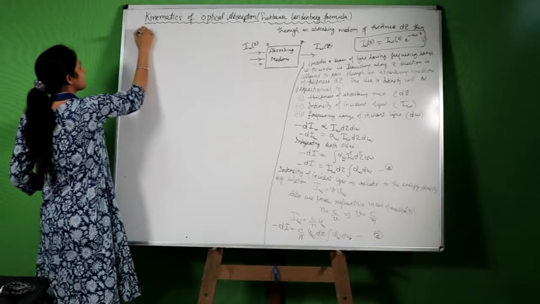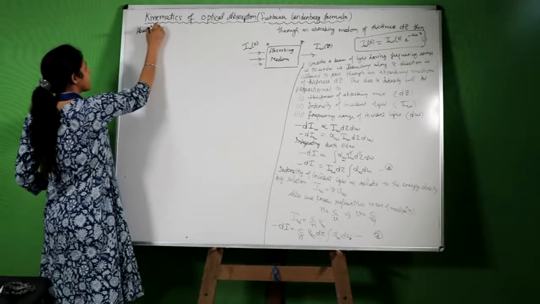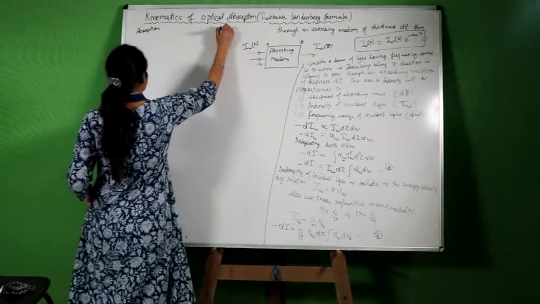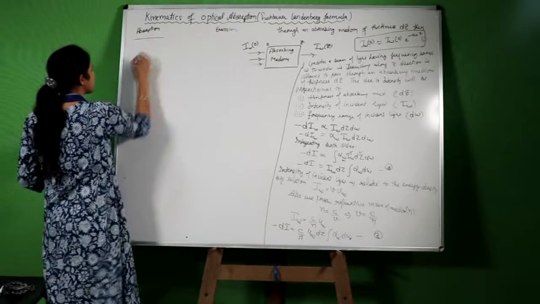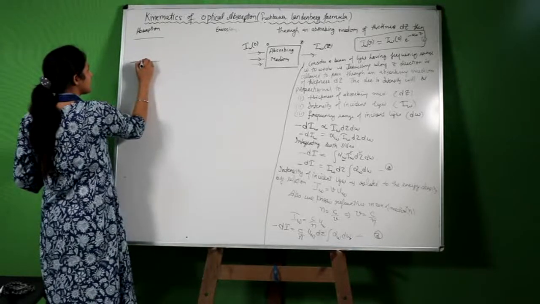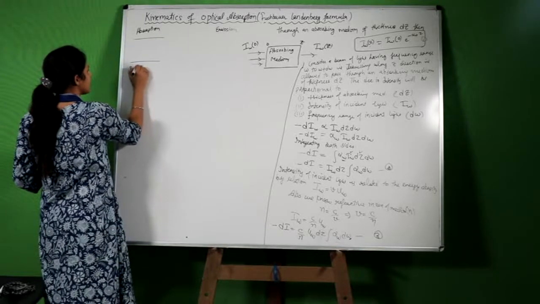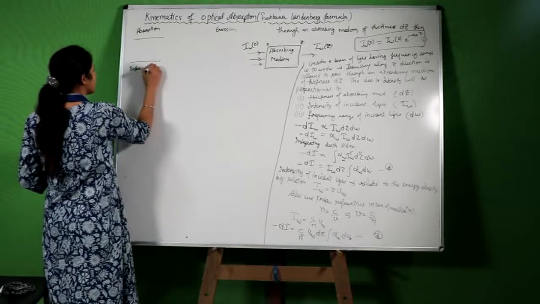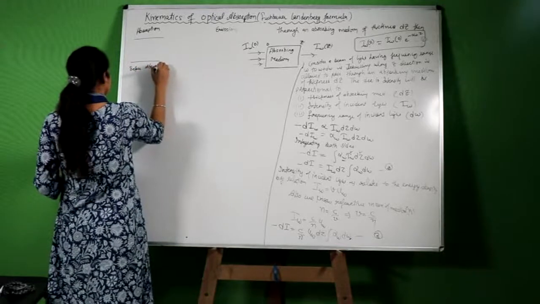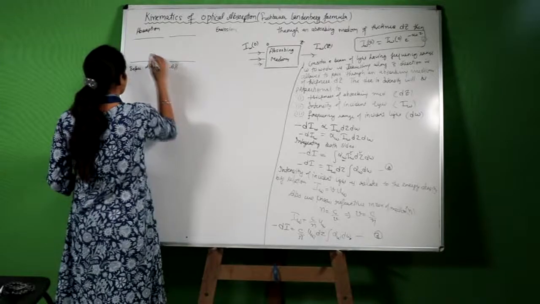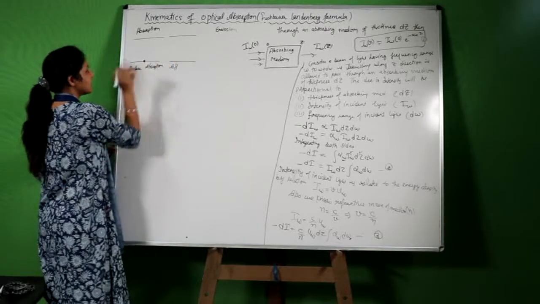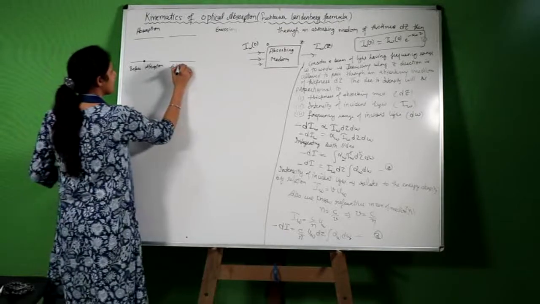One is absorption and the second one is emission. In the absorption process, an atom absorbs. This is, let us say, before absorption, and this is after. Before absorption, the atom is in the ground state.